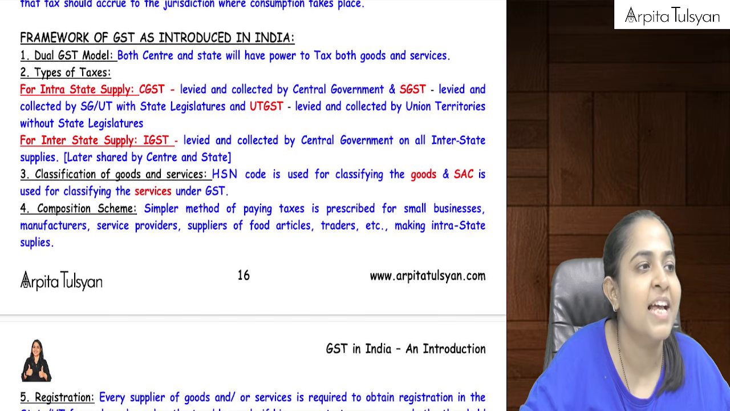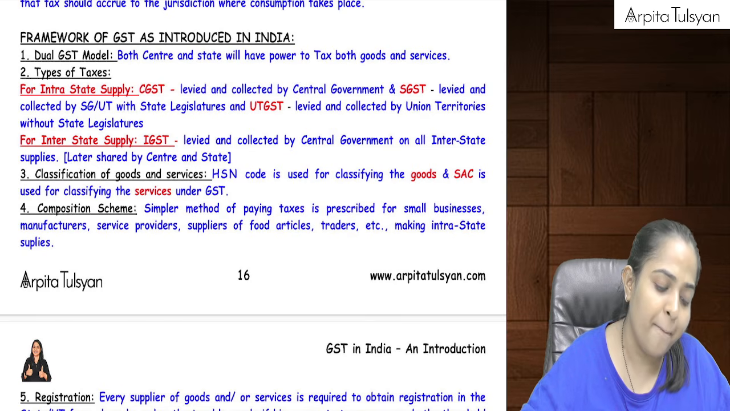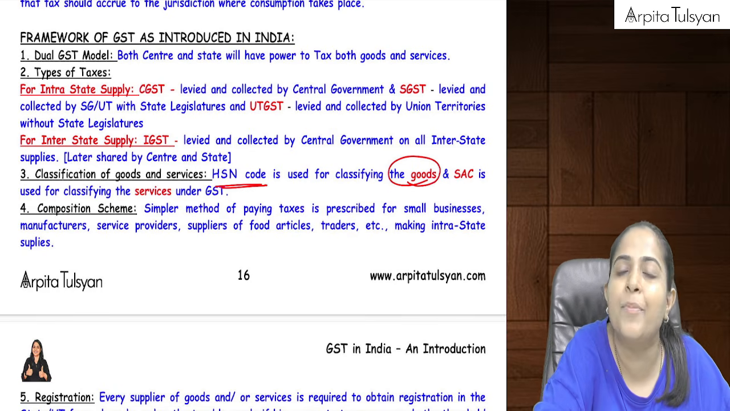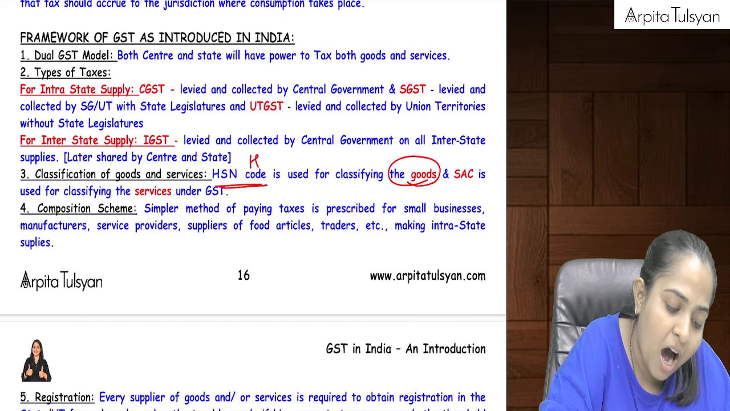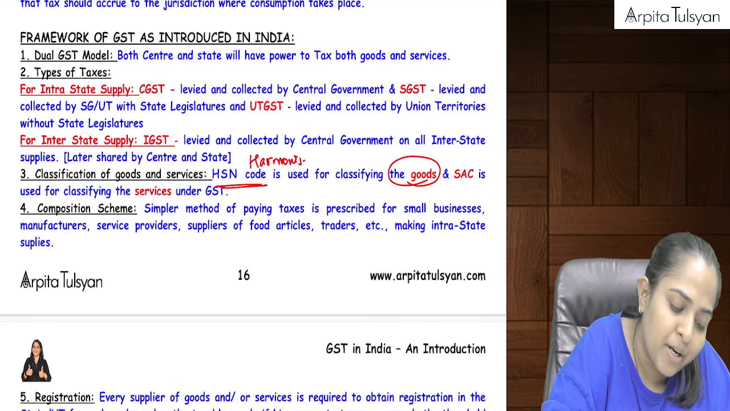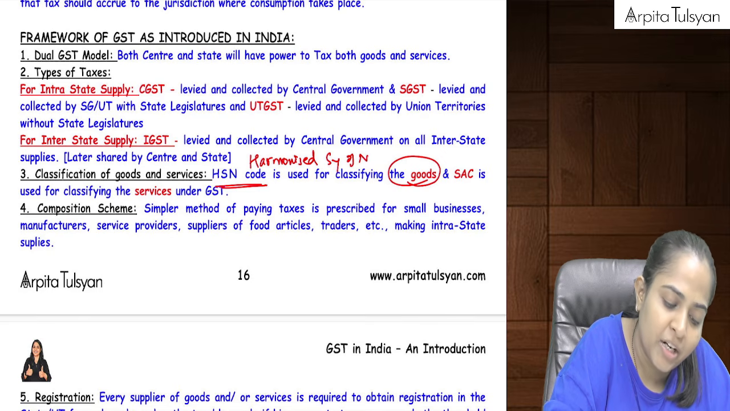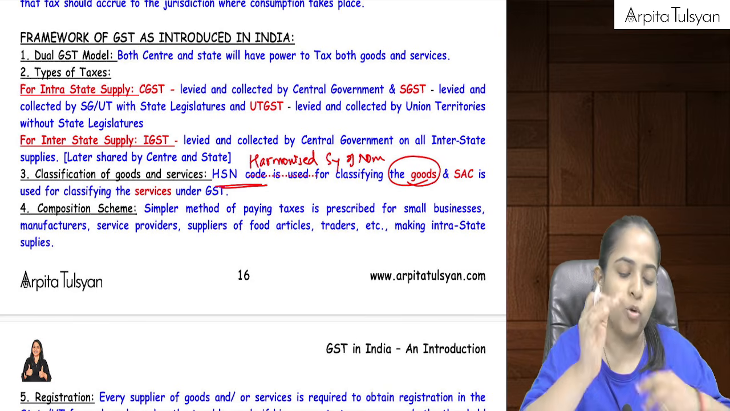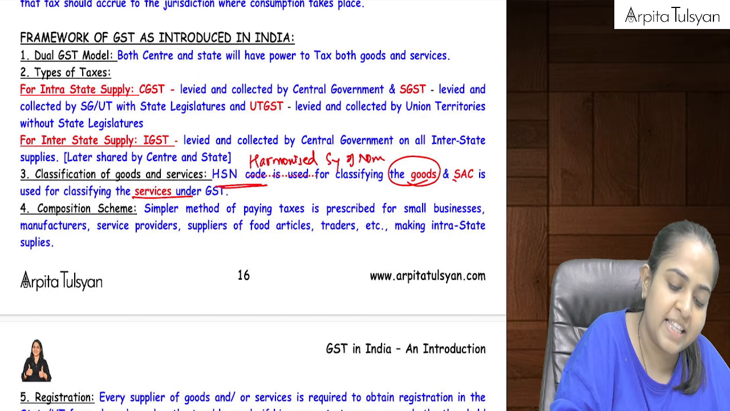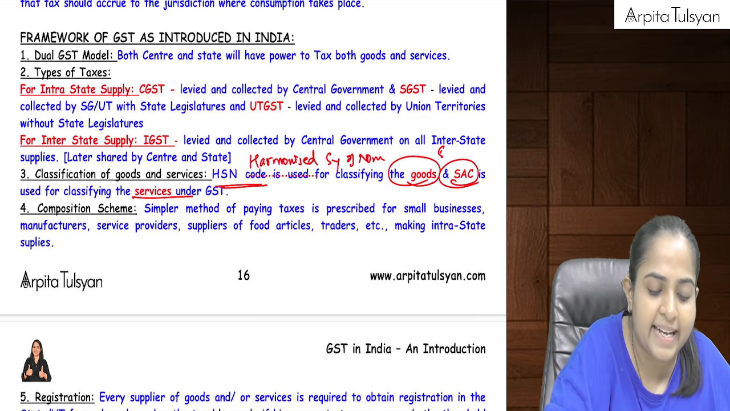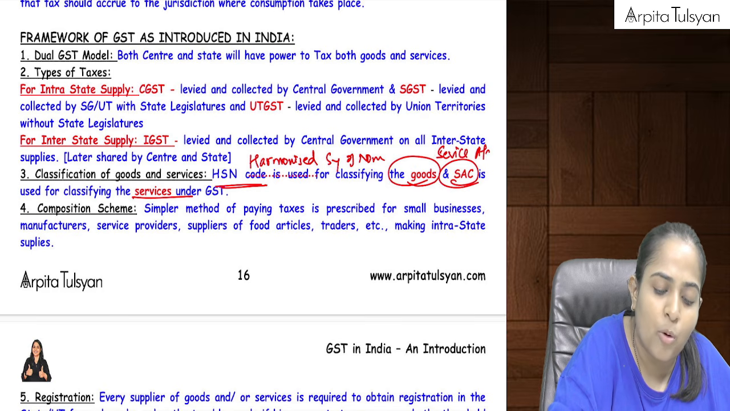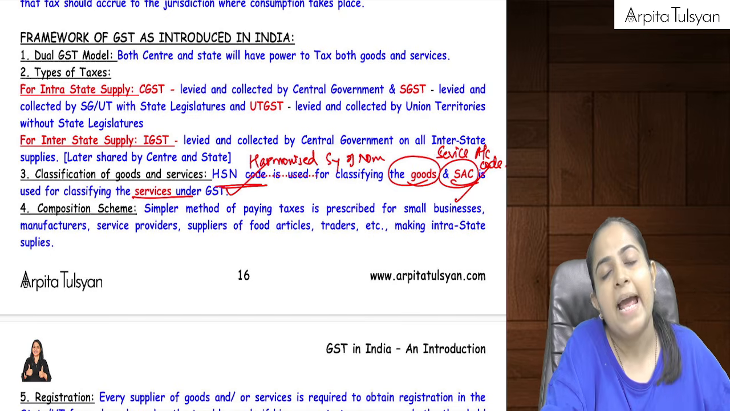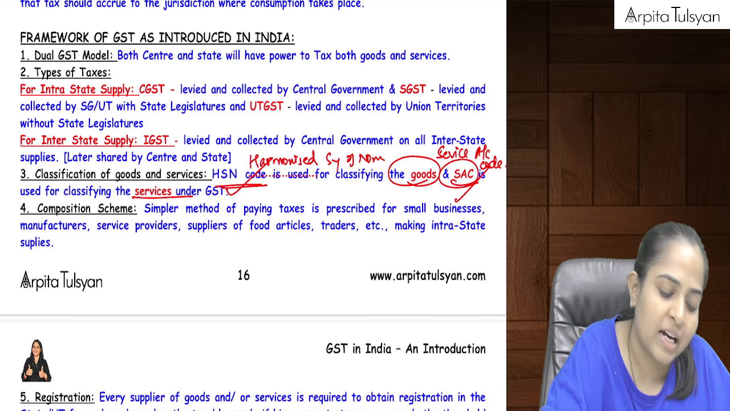Obviously, you are not supposed to memorize that rate of tax by heart. They have used a code called HSN code, Harmonized System of Nomenclature. By this method they have classified the goods, like similar categories of goods have been put together, and similar categories of services they have put together under one SAC. SAC stands for Service Accounting Code.